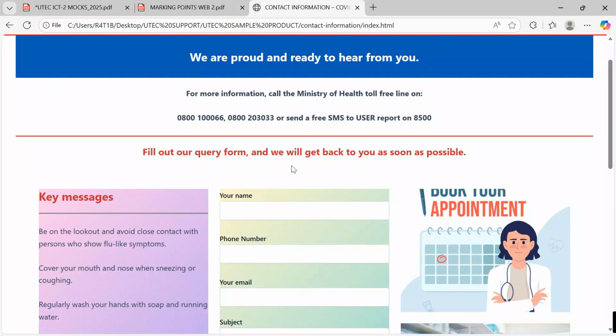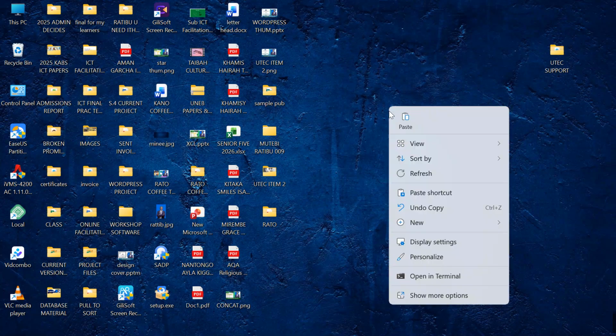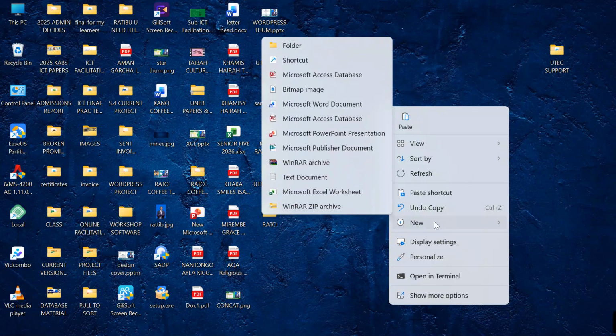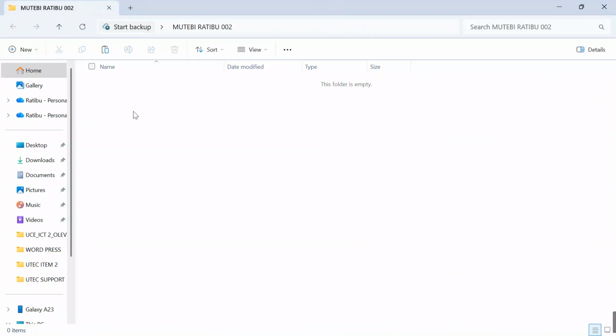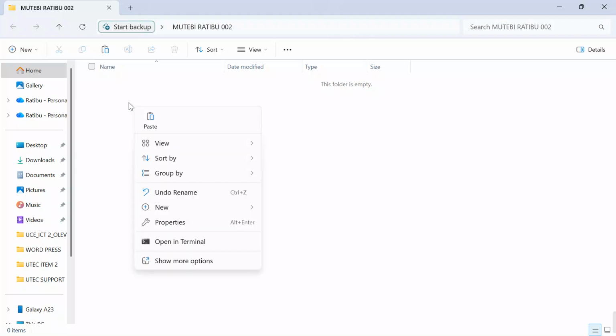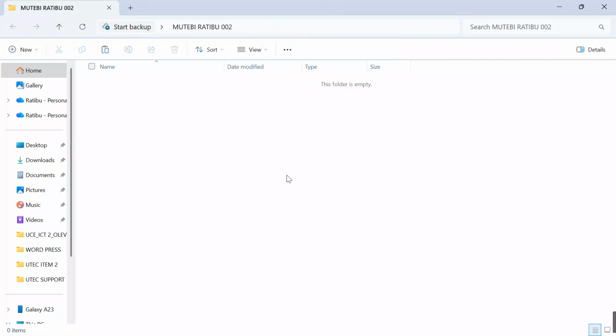Now, let's go and start the project. One, the candidate has to create a folder with their full name and the personal number. I will come over here. I go to option folder. I say my name is Mutebi Ratib and my personal number is 002. That is my personal number. Now, after creating this personal number, you'll come over here and within this folder, create me 2 other subfolders. The first folder is for item 1. Right click, go to option new, and then say item 1.